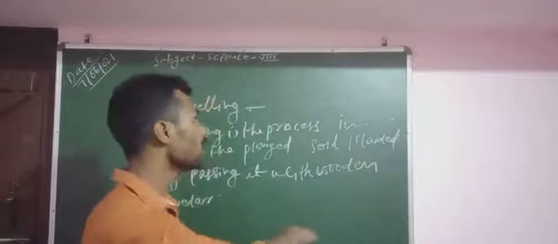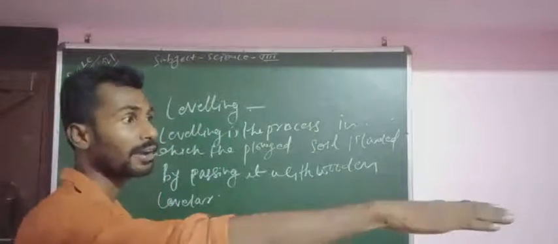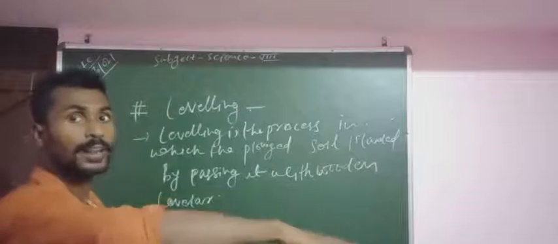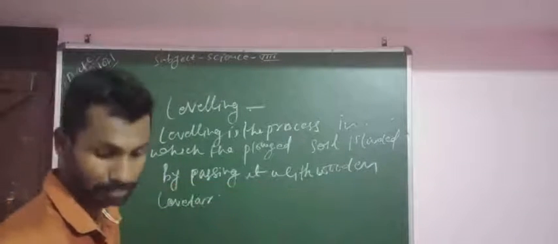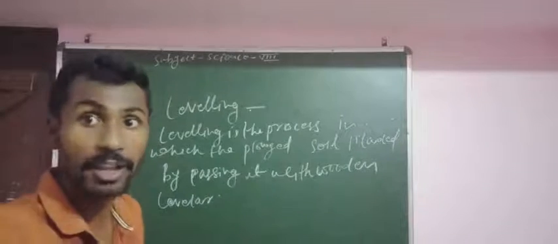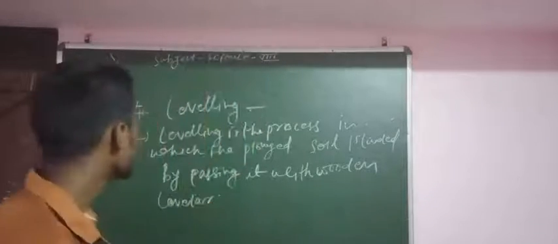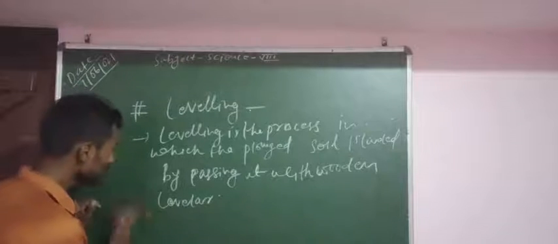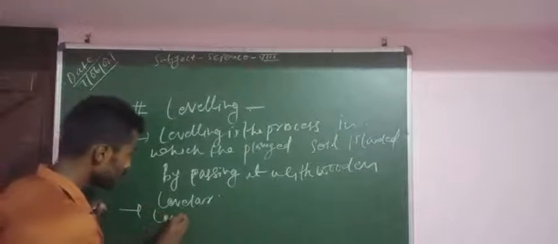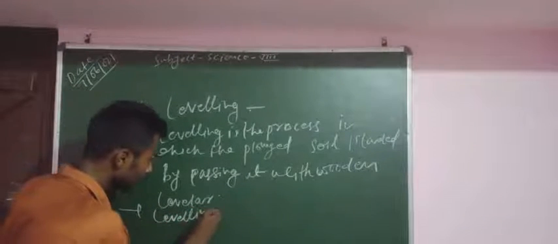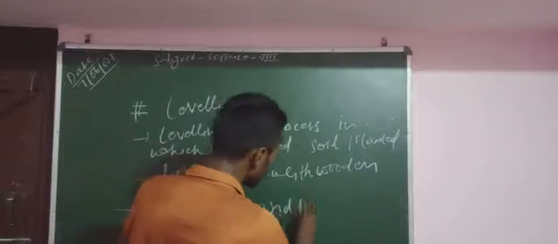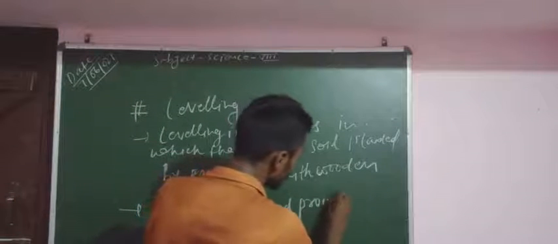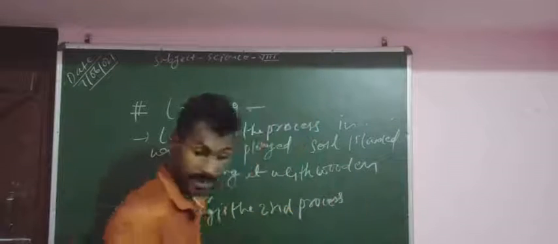That means we try to flatten the field, we try to make the whole field plain. Leveling is the secondary process.